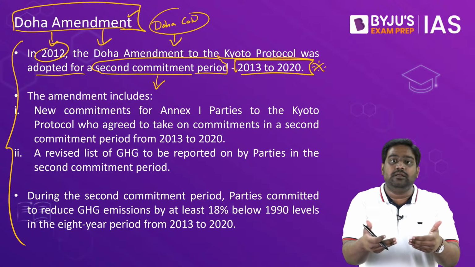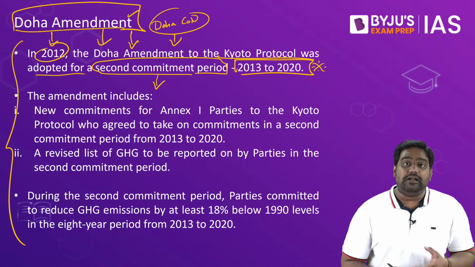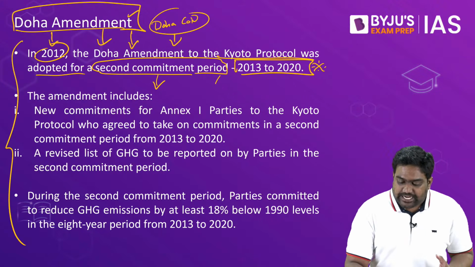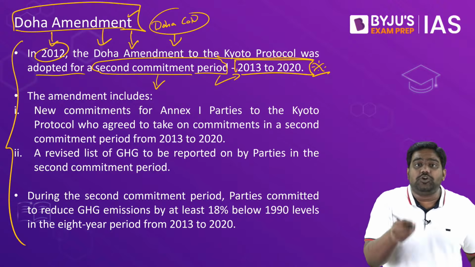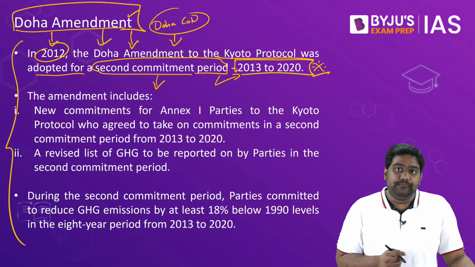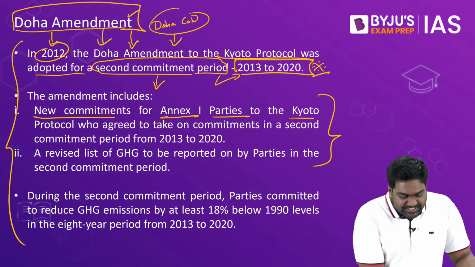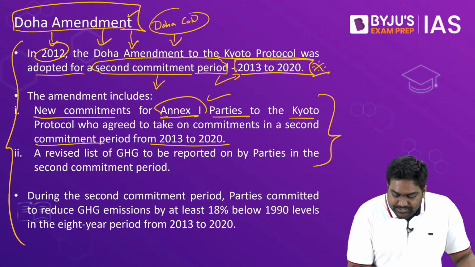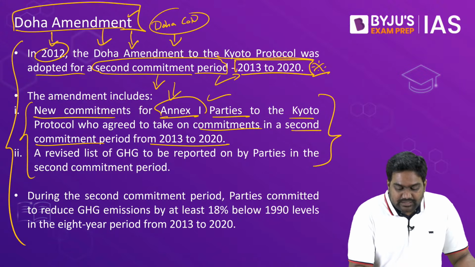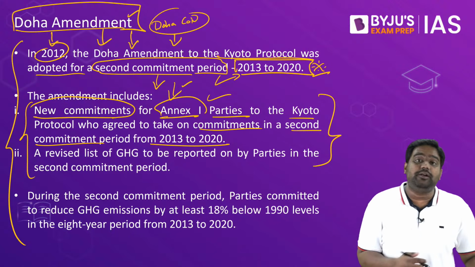Right? We didn't have any other climate change agreement. So at the Doha Conference of Parties, Kyoto Protocol was extended for the second period. That is, it was supposed to be implemented for 7 more years from 2013 to 2020. Through these amendments, a few new commitments were placed on the Annex 1 countries. The countries which had agreed to take additional responsibilities were given a few new targets and new commitments.